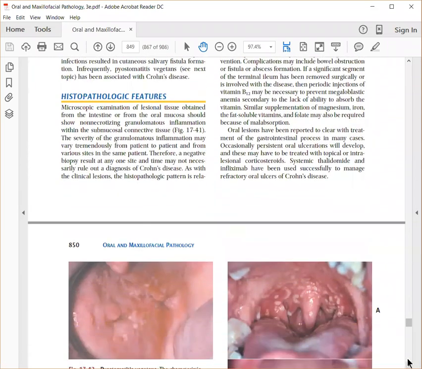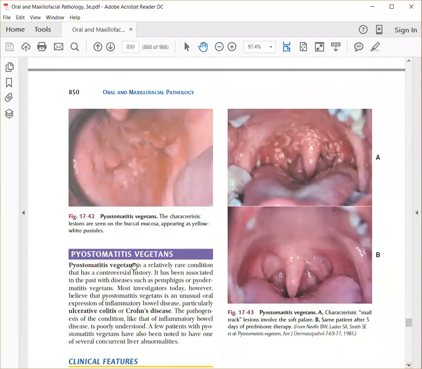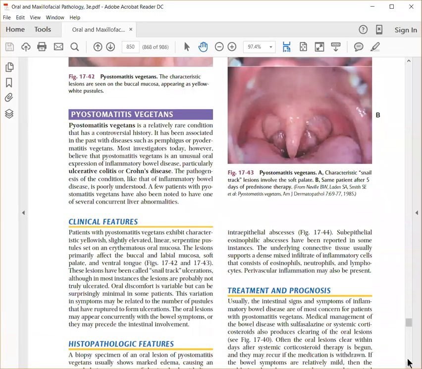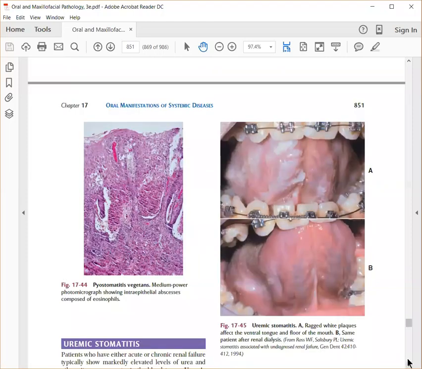The last one is pyostomatitis vegetans, which is very rare. It is part of inflammatory bowel disease; your ulcerative colitis or Crohn's disease can also show these oral findings. You can see multiple snail track ulcers in the buccal mucosa, the soft palate and the oropharynx. Usually once you give steroids, this inflammation subsides. So this is your pyostomatitis vegetans.